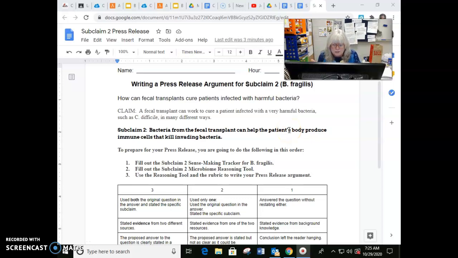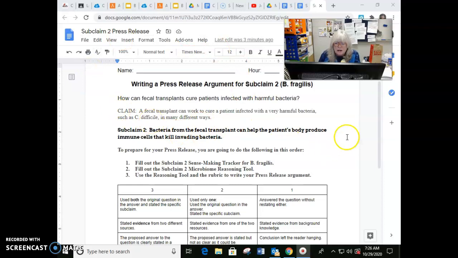Now that we've looked at a good model of how to write your press release, of how to write a good argument, I'm going to show you what you are now going to do and what your assignment will be for today. Some of you are going to be doing subclaim 2 and some of you will be doing subclaim 3. You will see that when you go to Google Classroom. Whichever subclaim you get is the subclaim that you will do.